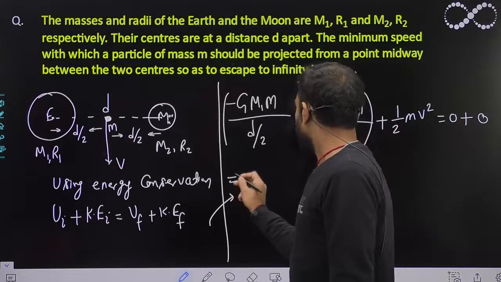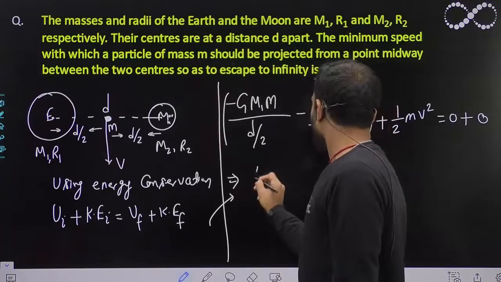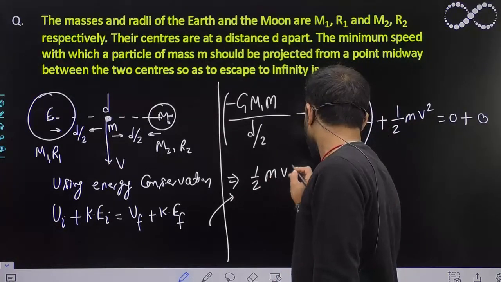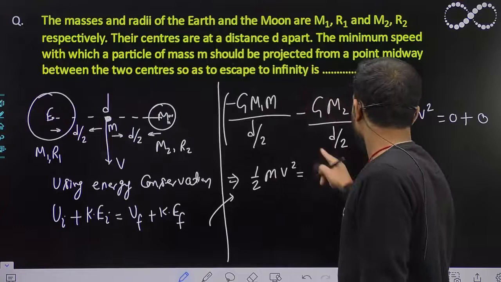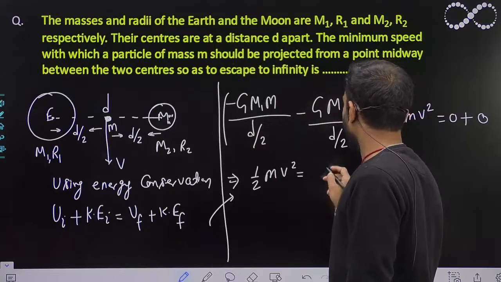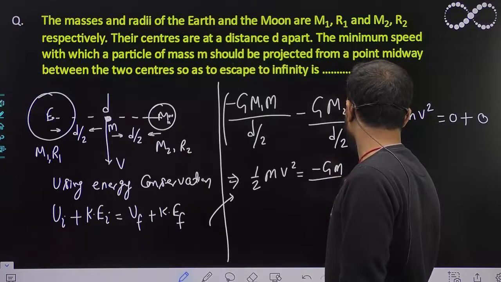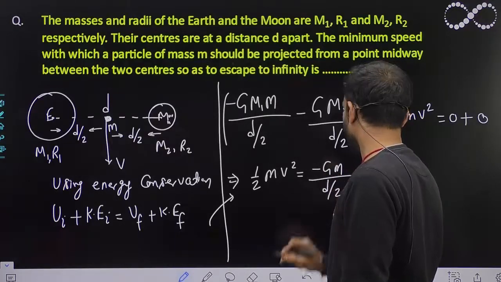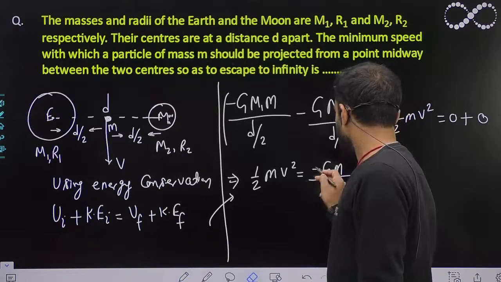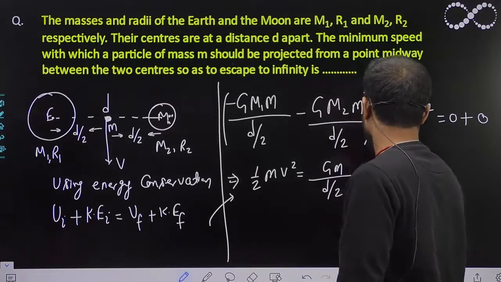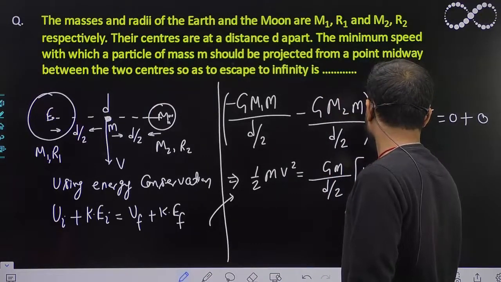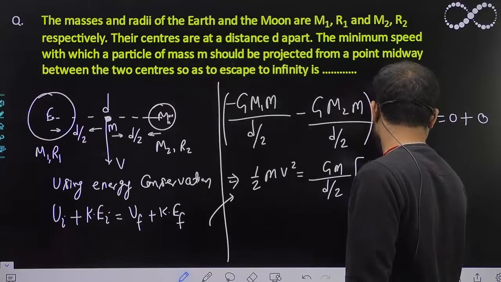So I can say 1 by 2 m v square will be equal to, taking this to the right hand side, minus G m upon d by 2, and this minus will become plus here. Taking G m common, that will be m1 plus m2.